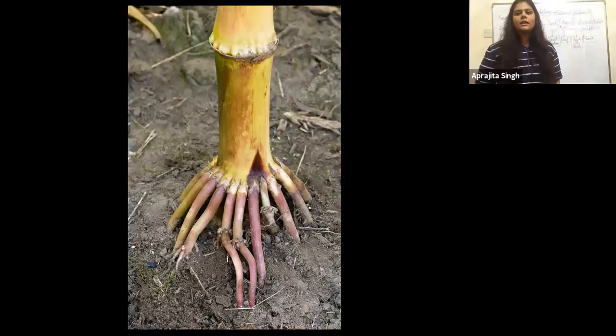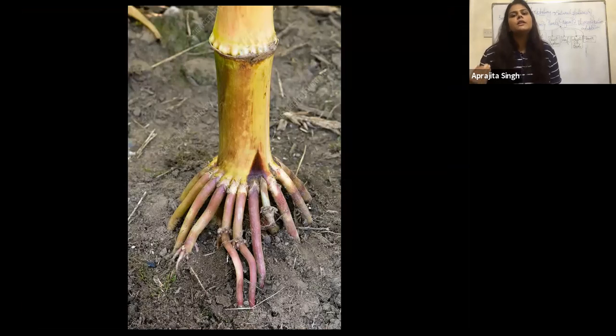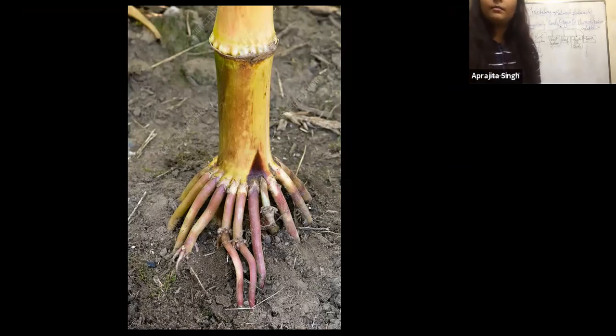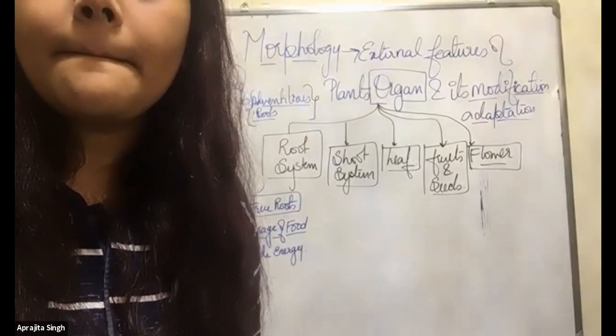Now, sugarcane: can you see the roots coming out from the stem region? Farhan, Trevor, Lina, can you see roots coming out from the stem? Yes or no? Yes, ma'am. So these are the adventitious roots.